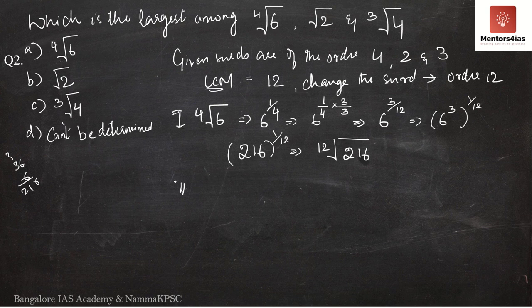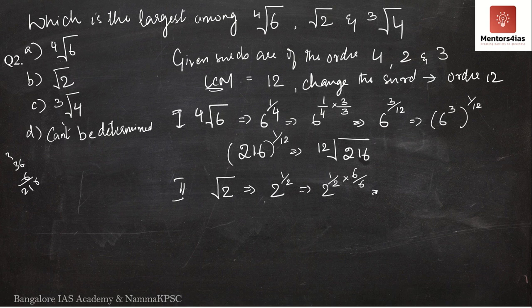Let us take the second. The question gives it to us as root 2. So I can write root 2 as 2 to the power 1 by 2. This is equal to 2 to the power 1 by 2 into 6 by 6, because I have to change the base to 12.